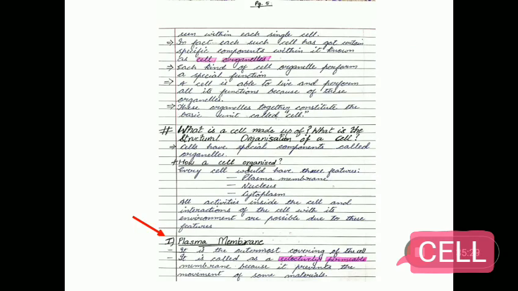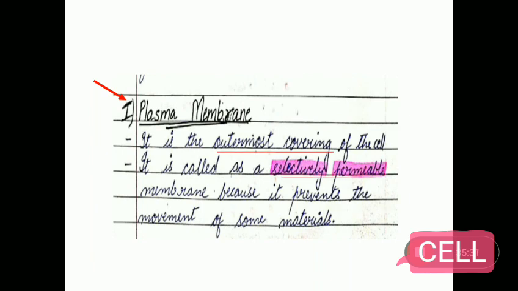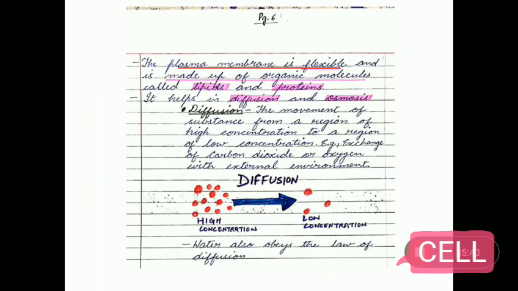First, plasma membrane. The outermost covering of the cell. It is called selectively permeable because it prevents the movement of some substances. The plasma membrane is flexible and is made up of organic molecules called lipids and proteins. It helps in diffusion and osmosis, the two important phenomena required for the transport of material inside the cell.